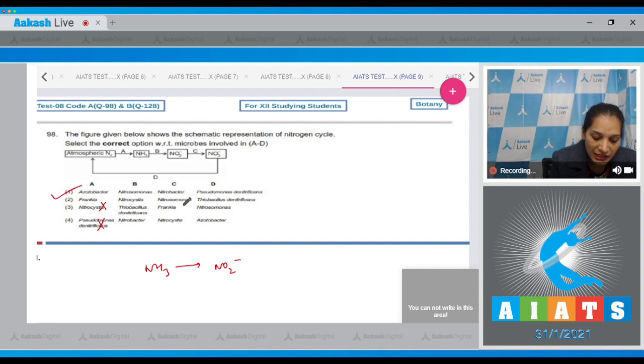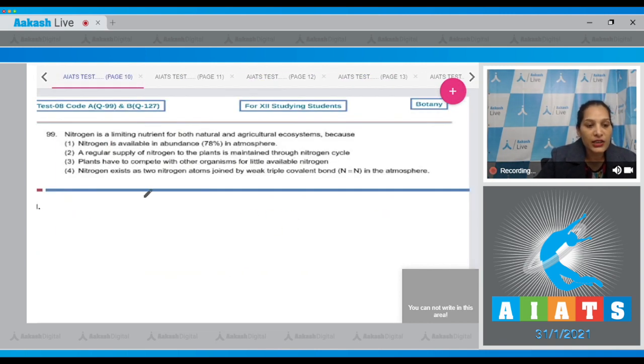C is Nitrobacter, because Nitrobacter converts nitrite to nitrate, and the nitrate which is present in the soil can be converted back into atmospheric nitrogen with the help of Pseudomonas denitrificans, and this process is called denitrification. So the correct option for the given question is option number 1. Let's move to the next question.